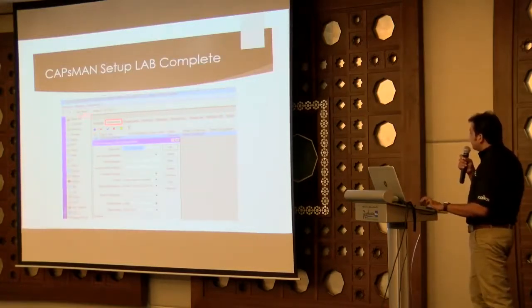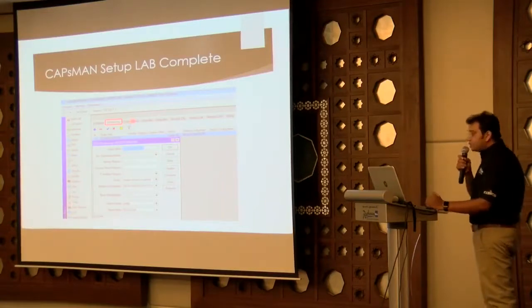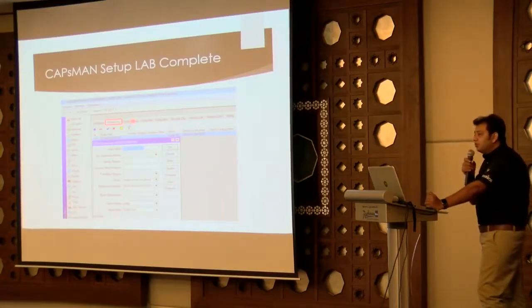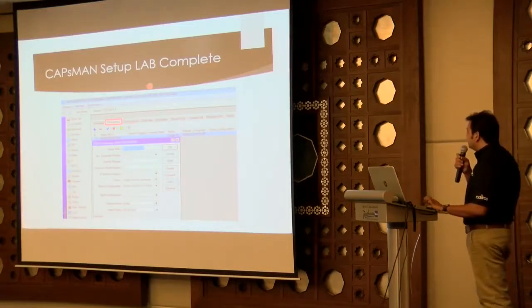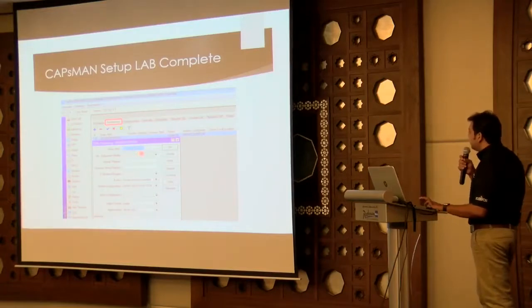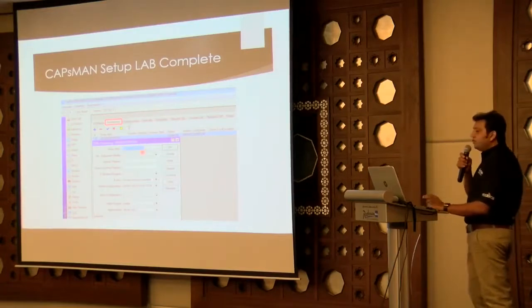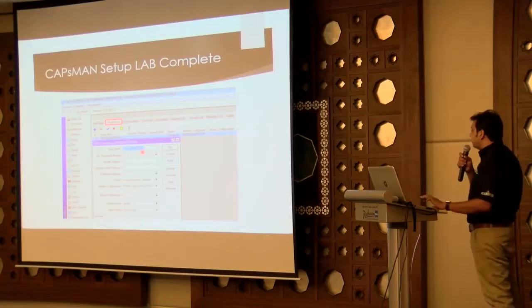Now, configuration has been done, but we are still not ready. What we have to do is the provisioning rule. What will the provisioning rule do? We will define the radio MAC as 00:00:00 and make it all zeros. It means that if any AP comes, it can be provisioned.